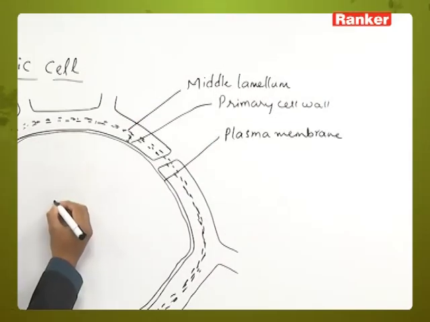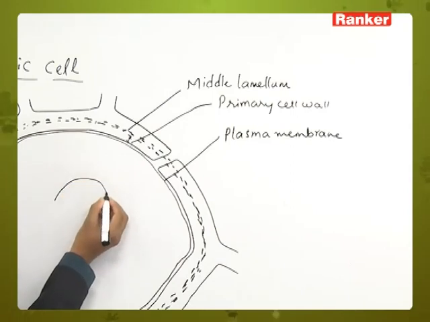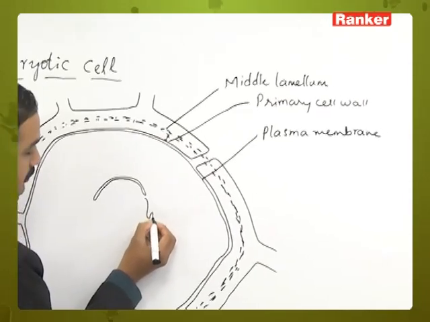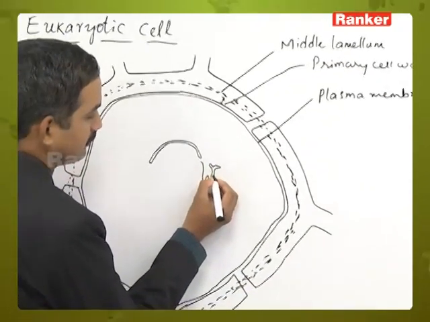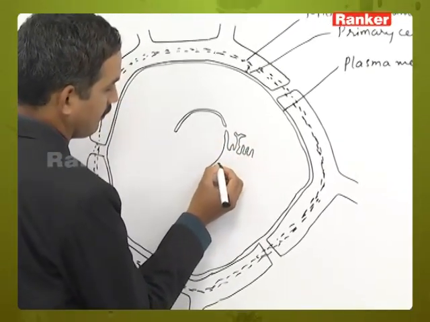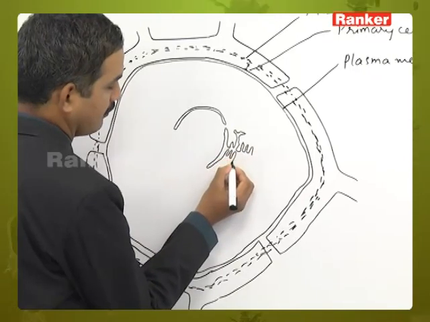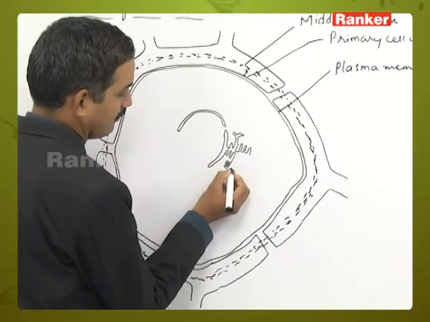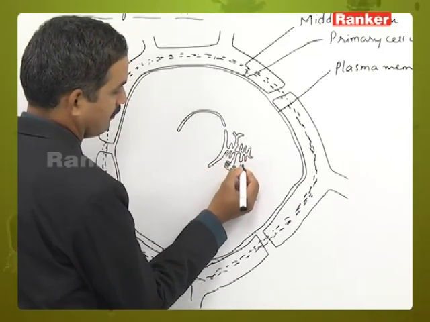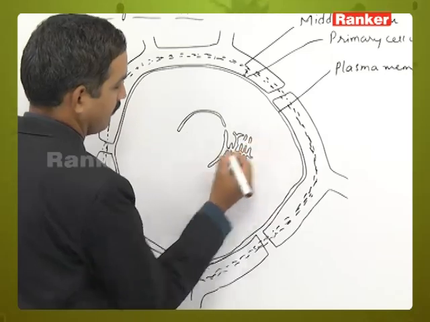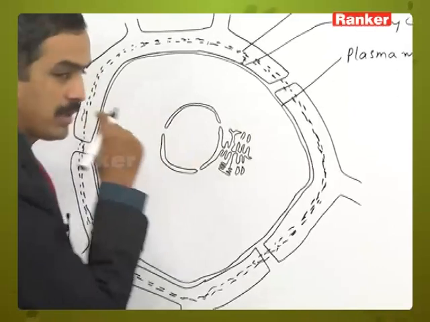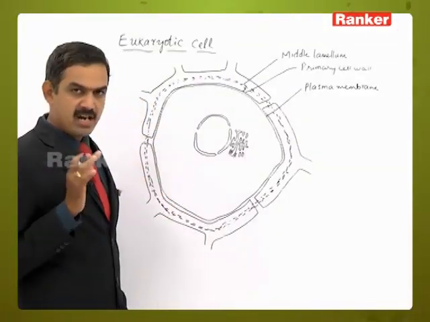So if it is a young cell, a very big nucleus will be present in the center like this. This is a nucleus present in the center in a young cell.